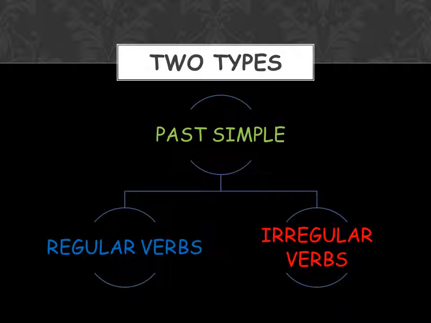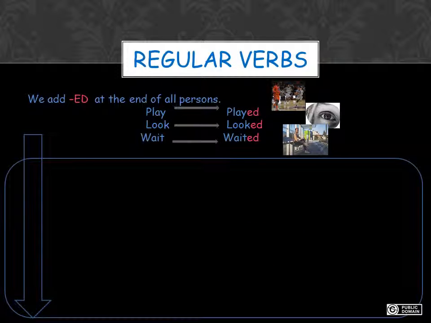There are two types of verbs in past simple, the regular verbs and the irregular verbs. We add ed at the end of all persons in the regular verbs. Like in play, we say I played, you played, he played, we played, and so on. We have to take care about the spelling.